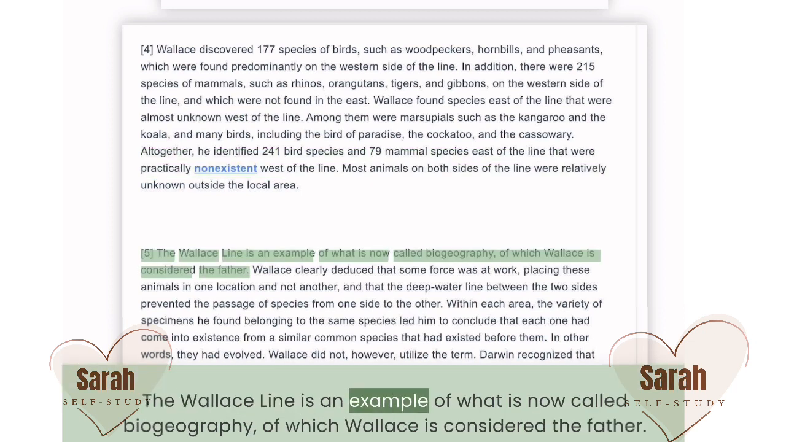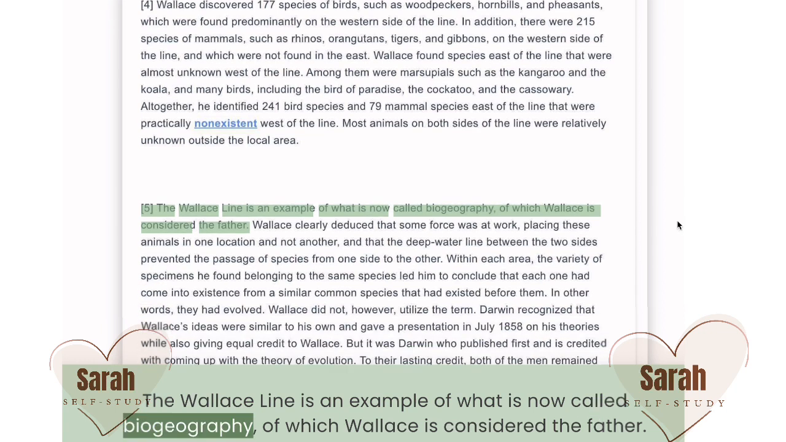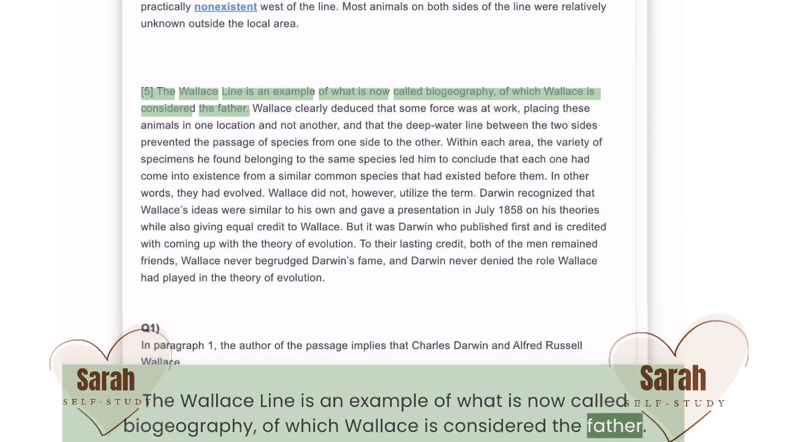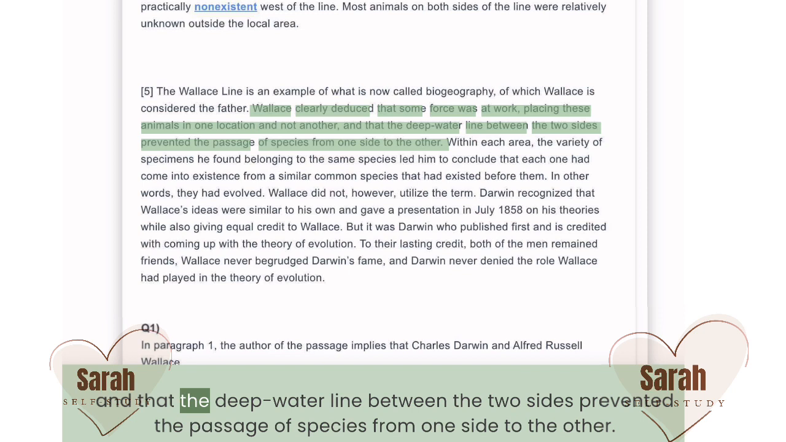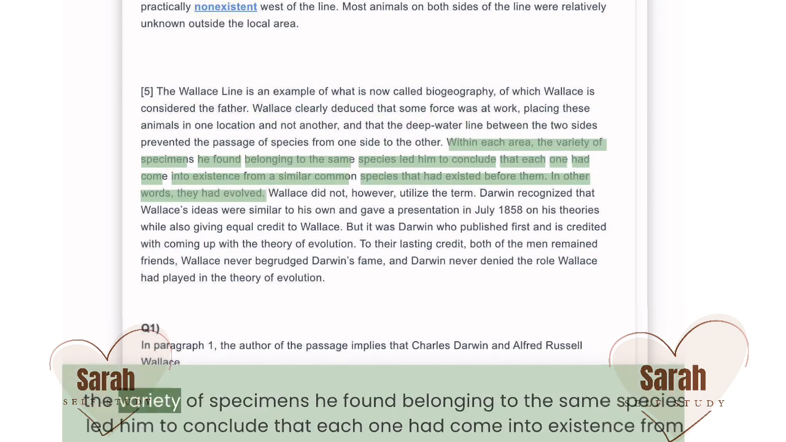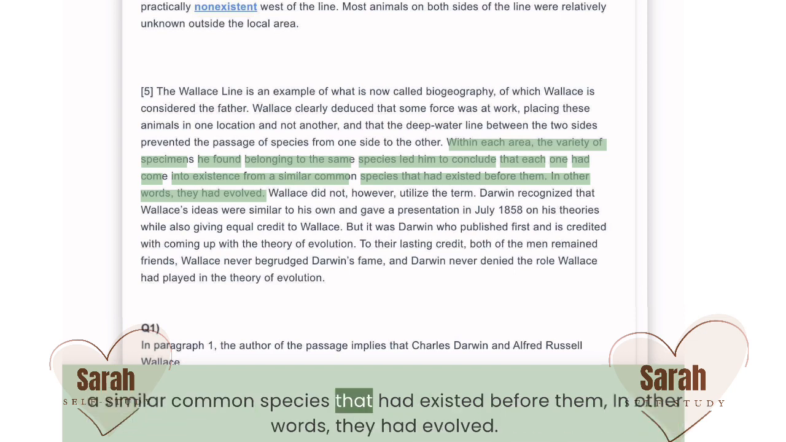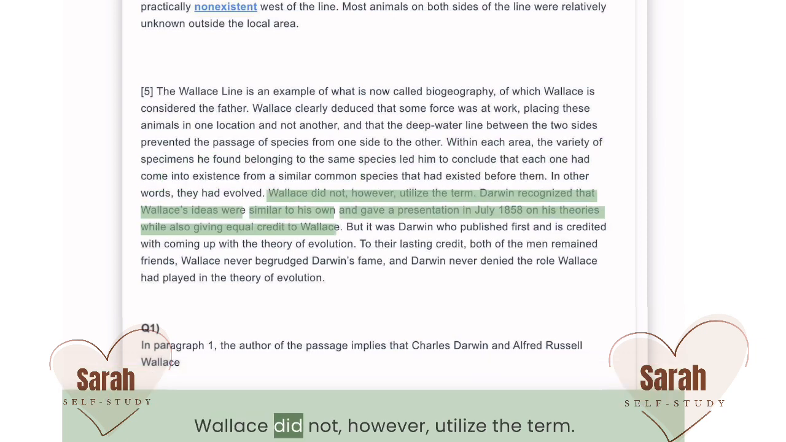The Wallace line is an example of what is now called biogeography, of which Wallace is considered the father. Wallace clearly deduced that some force was at work, placing these animals in one location and not another, and that the deep water line between the two sides prevented the passage of species from one side to the other. Within each area, the variety of specimens he found belonging to the same species led him to conclude that each one had come into existence from a similar common species that had existed before them. In other words, they had evolved. Wallace did not, however, utilize the term.